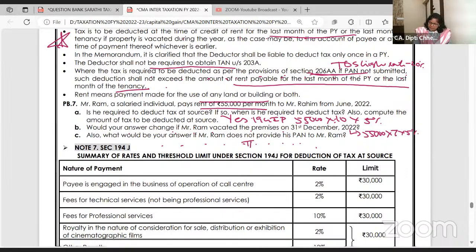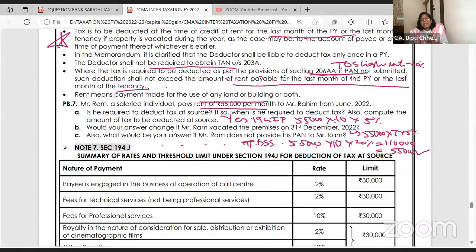Then TDS will be deducted at 55,000 into 10 into 20%, which comes to 1,10,000. But TDS cannot exceed the last month's rent of 55,000. So 55,000 will be deducted. Do you want me to repeat this example?